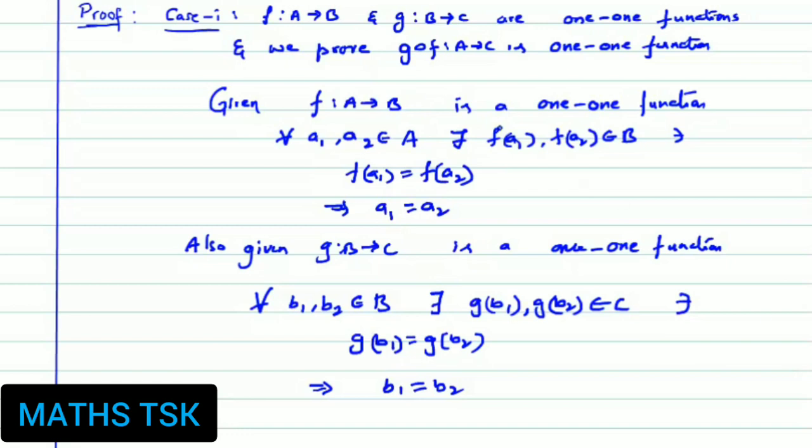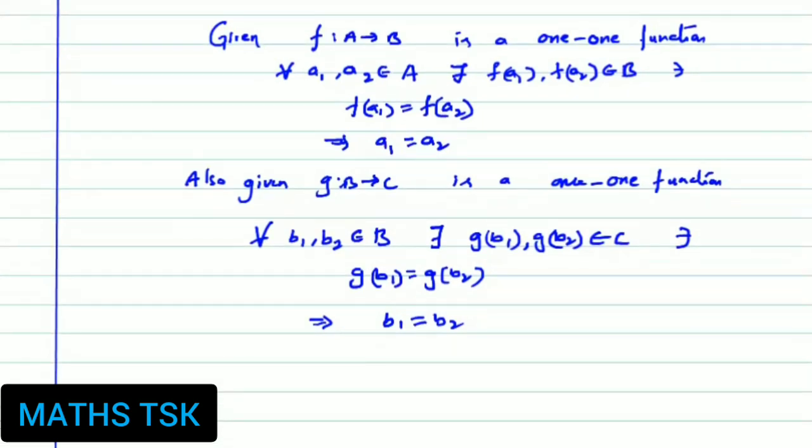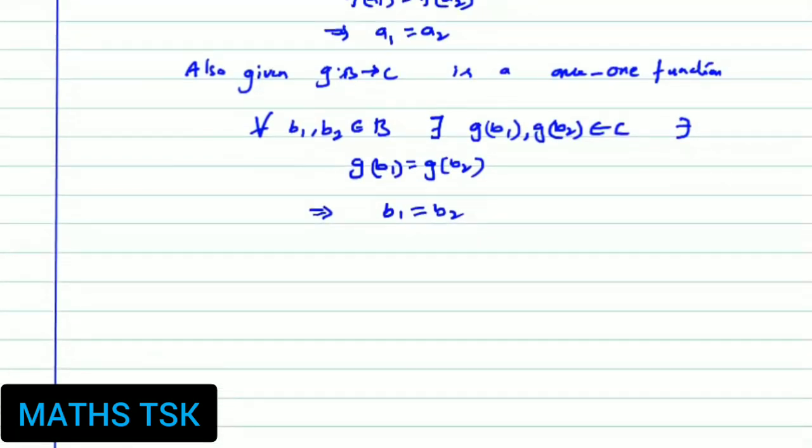If g circle f is 1-1, what do I have to prove? I consider a1, a2 belonging to A. I have to prove that g circle f of a1 equal to g circle f of a2 implies a1 equal to a2. That's the proof of the theorem, right? Let us try to consider that function.